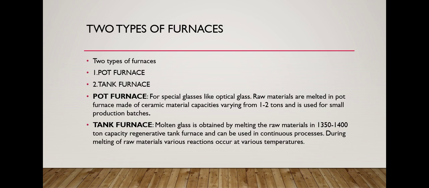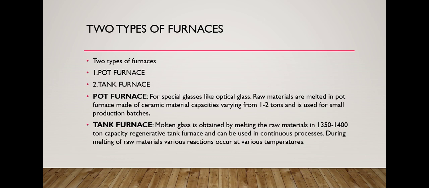One, pot furnace. Second, tank furnace. What is a pot furnace? A pot furnace is used for making special glass like optical glass. Raw materials are melted in a pot furnace made of ceramic materials, with capacity varying from 1 to 2 tons, and it is used for small production batches.